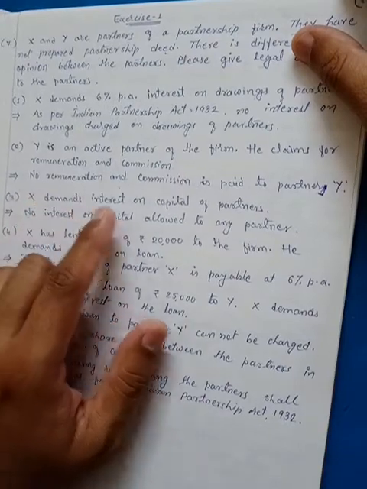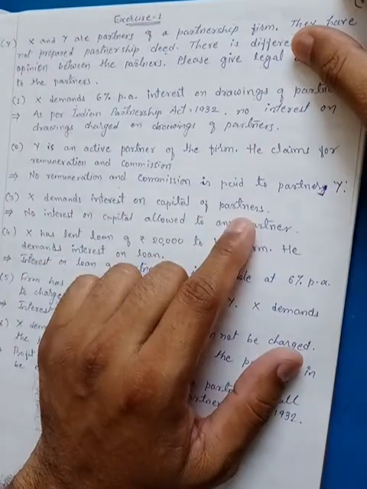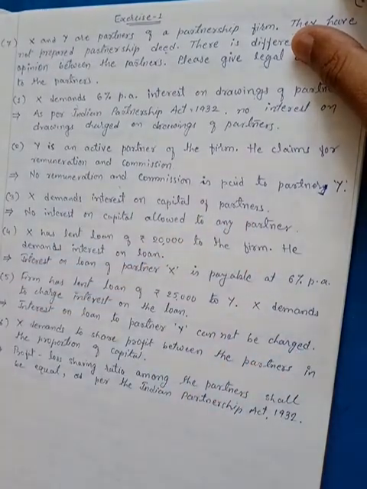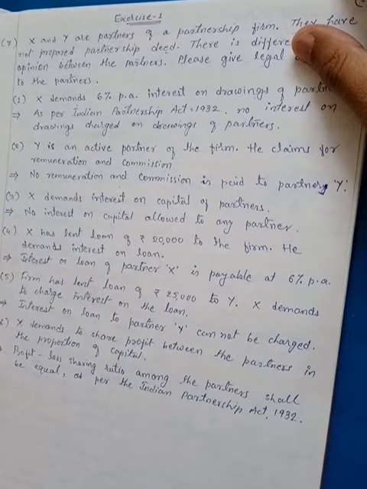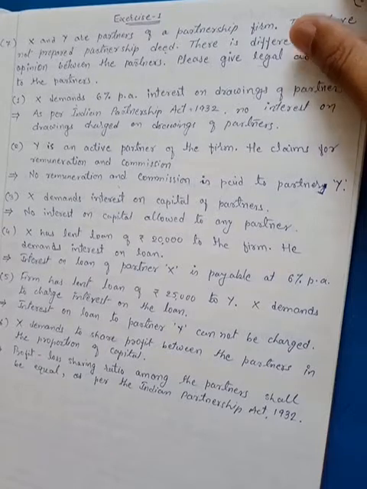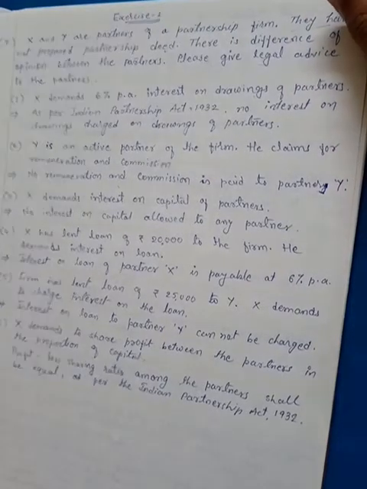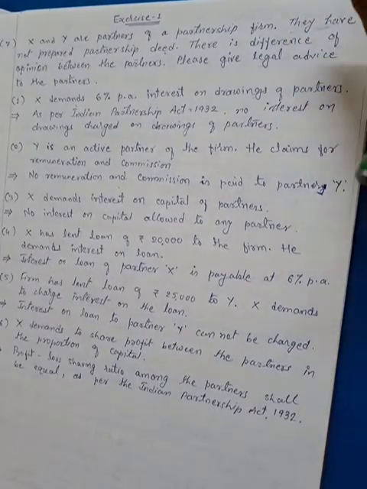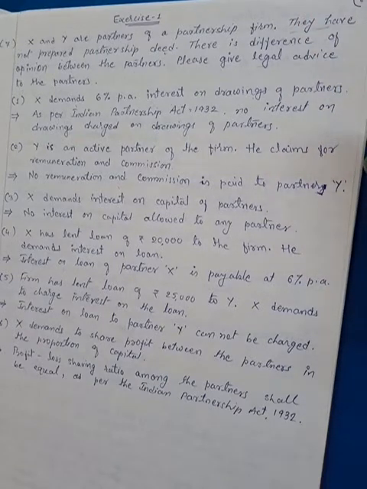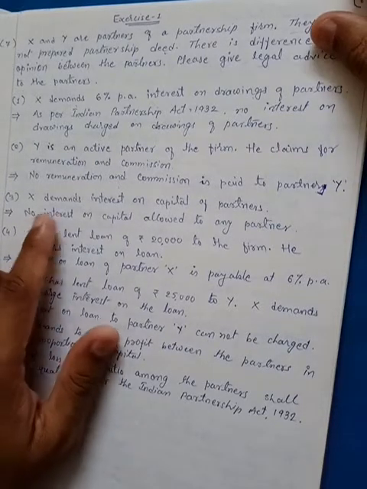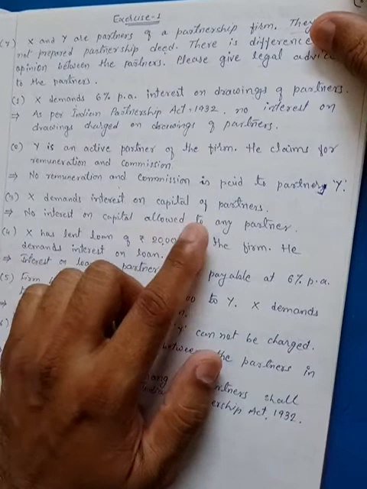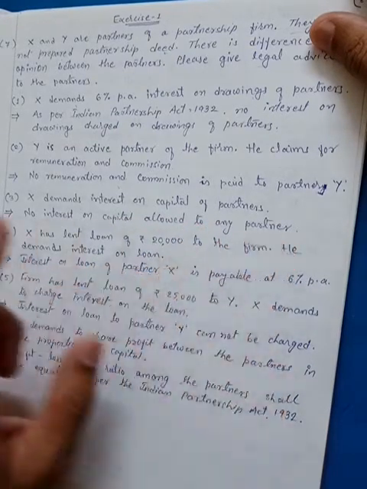Next, X demands interest on capital of partner. Just like the first point, as we cannot charge interest on drawings of a partner in the absence of partnership deed, we cannot allow interest on capital also to any partner, whatever the amount of capital invested by any partner, in the absence of partnership deed. So it is given that no interest on capital is allowed to any partner.